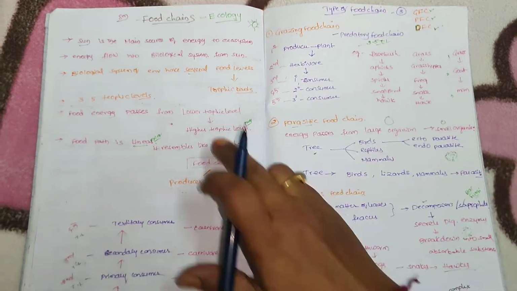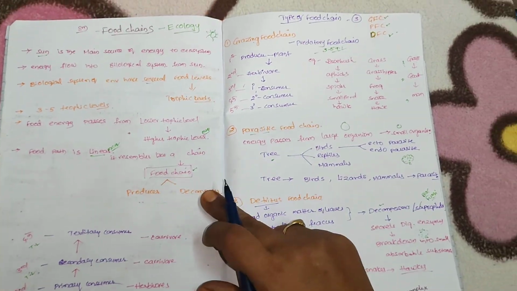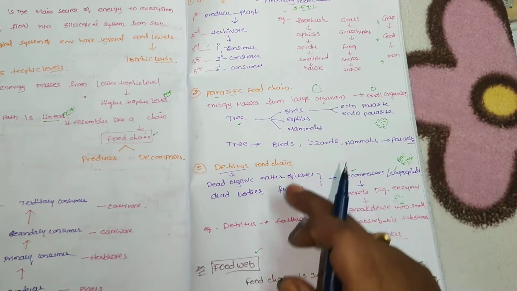So this is the food chain introduction, along with the MCQs, the types of food chains, and the food web.